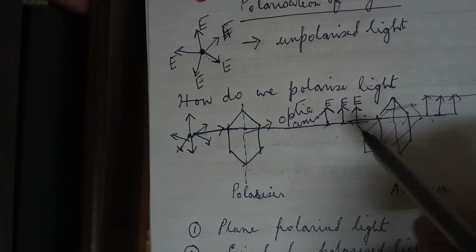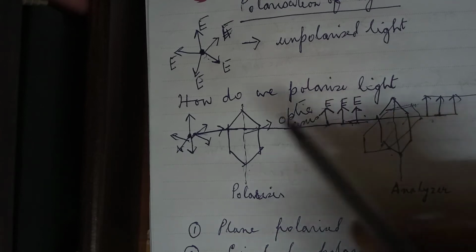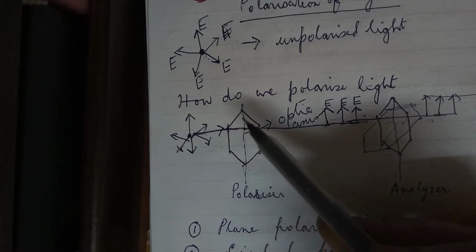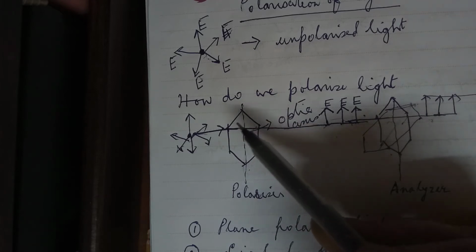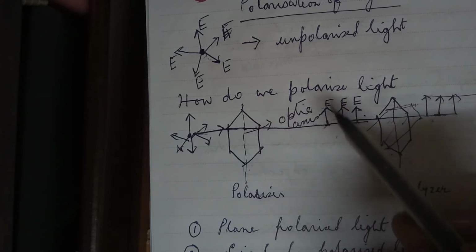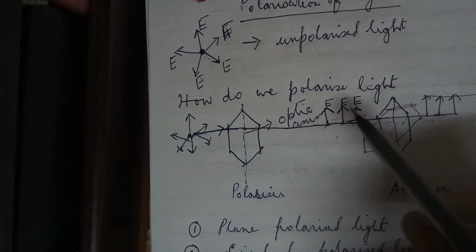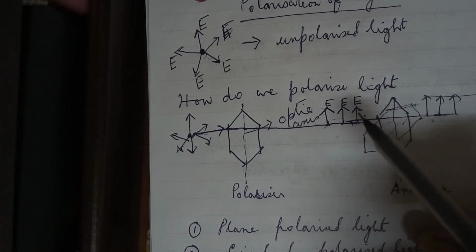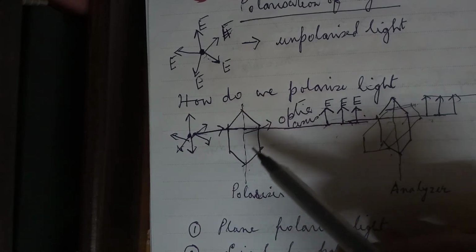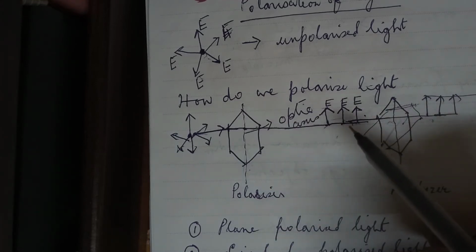However, it is difficult to decide whether the light is polarized or not by using only one tourmaline crystal, because if we turn this tourmaline crystal, it will again pass another component of light which is parallel to it, which might be in some other direction. So every time we will see light if we keep on turning this tourmaline crystal. So whether we have polarized the light or not will be difficult for us to say.